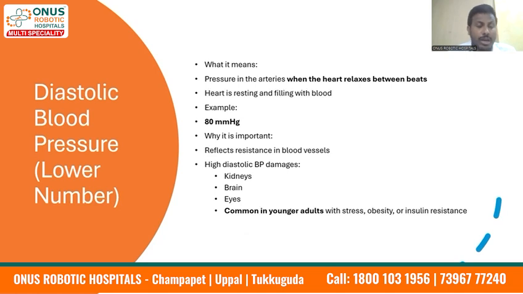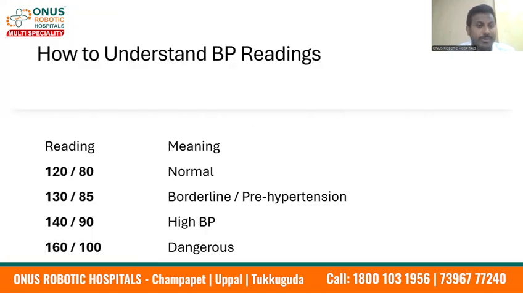Whenever the heart is relaxing, the blood vessels contract and provide some resistance and maintain the blood pressure at 80 mm of mercury. But when the resistance increases, the diastolic blood pressure increases. High diastolic blood pressure damages the kidneys, brain, and eyes, and it's common in younger adults with stress, obesity, or insulin resistance. So the resistance in the blood vessels leads to high diastolic blood pressure. We can correct it by doing lifestyle changes.